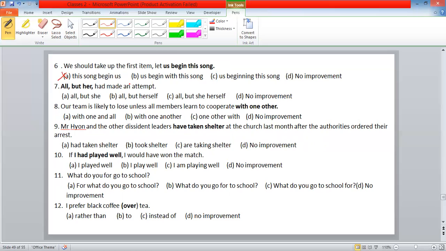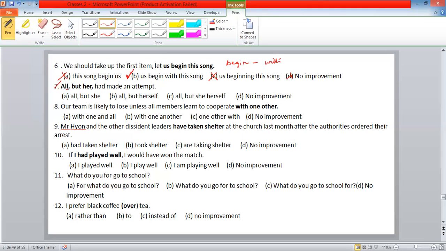Then which part should B be? B is right, and this part is eliminated. Actually, begin means we start. When we start something, we use "begin with." Let us begin with this song. So this is the answer.